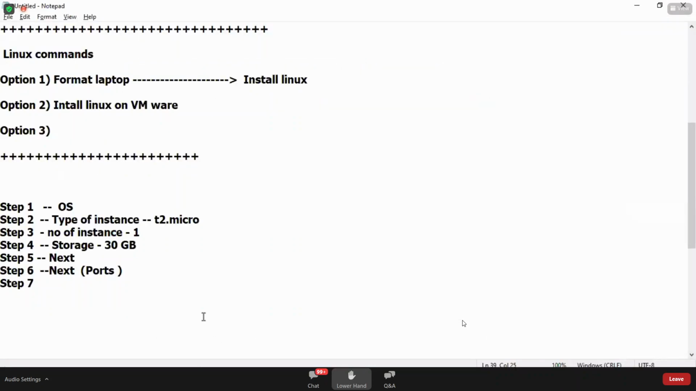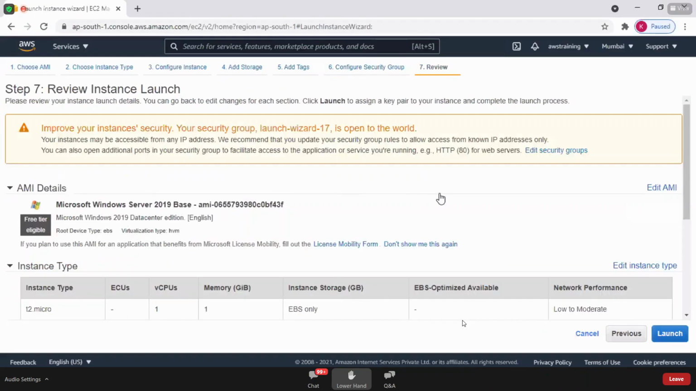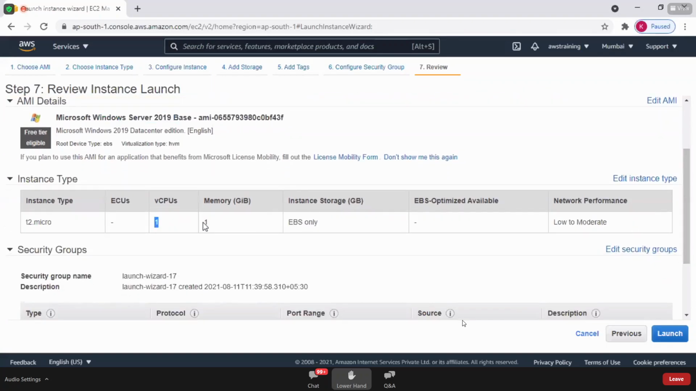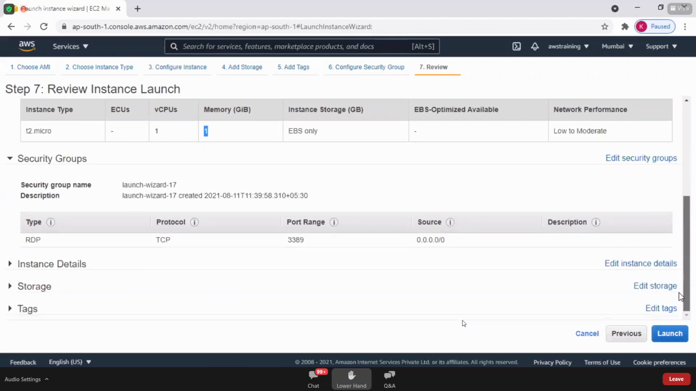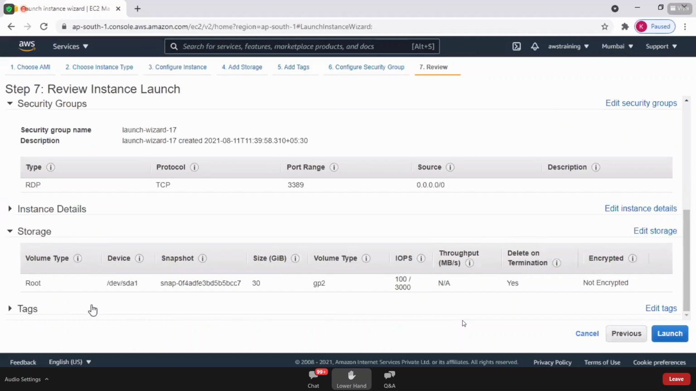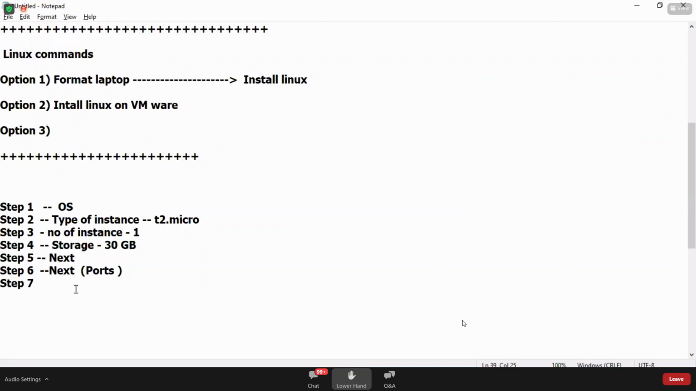Next, step 7 is to review. Please review the details. The operating system you are selecting is Windows Server 2019. This Windows machine comes with 1 CPU and 1 GB memory. The storage is 30 GB. Security group, what port is open? RDP port is open. So just review all the details and click on launch. That's it. Step 7 is just reviewing the details. It's pretty simple, not at all difficult. Review the details, click on launch.